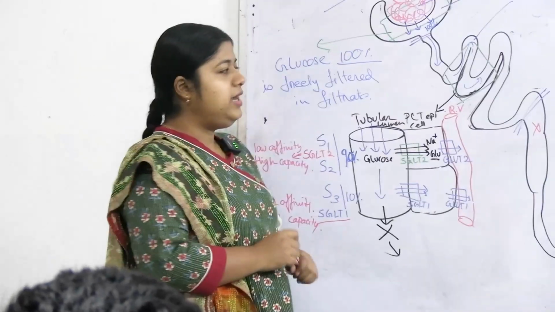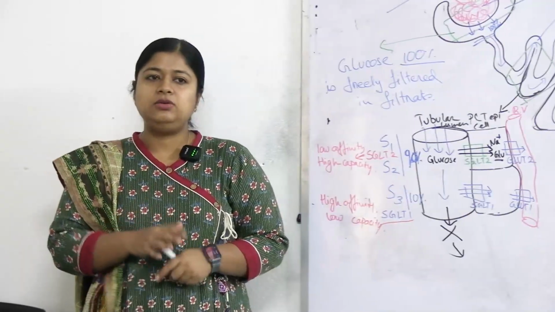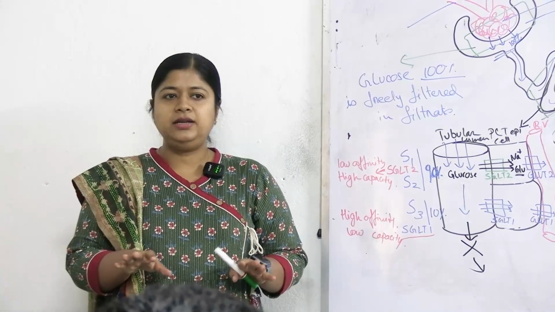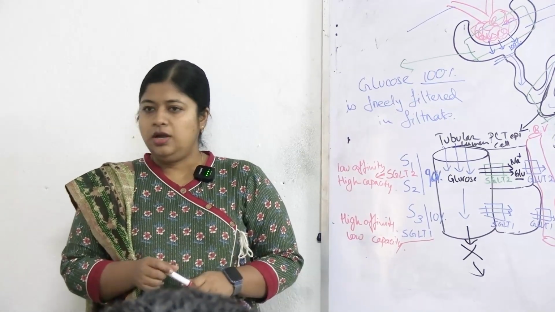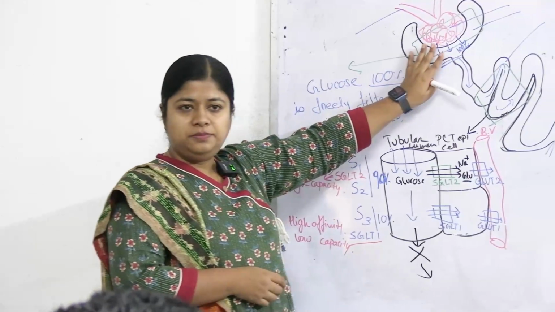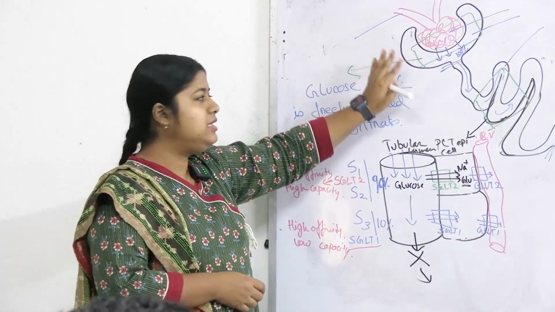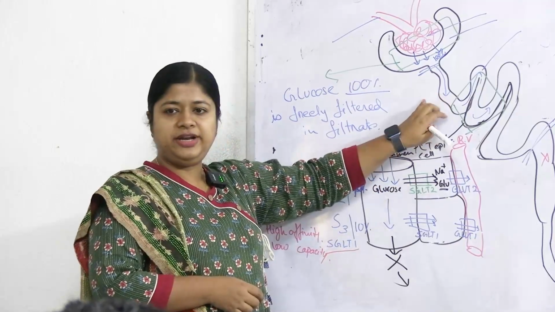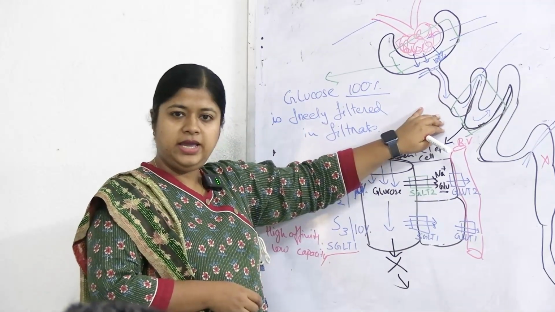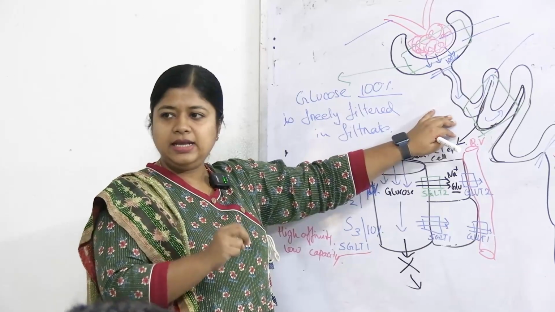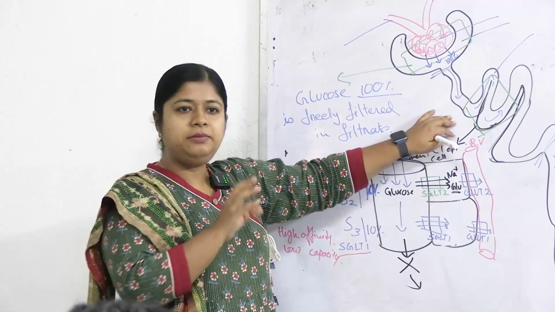And in case of renal threshold, if the plasma glucose level is lower than the renal threshold, it will not eliminate any glucose. What happens if plasma glucose level is normal, but in the PCT the transporters are defective? I am coming to the pathophysiology, the mechanism of how glucosuria can occur.